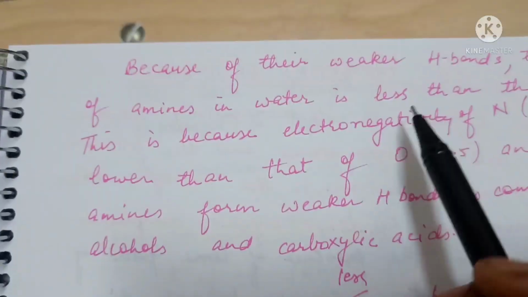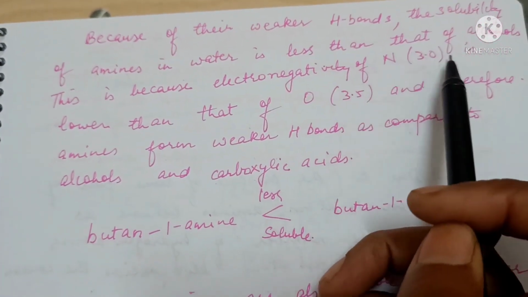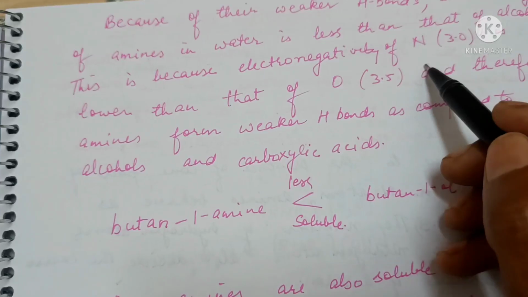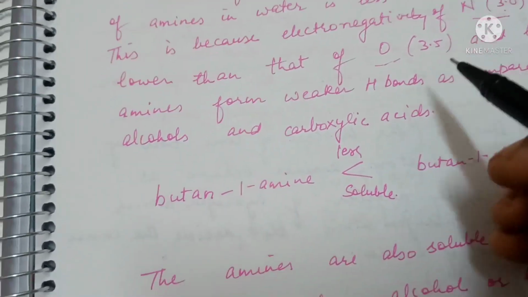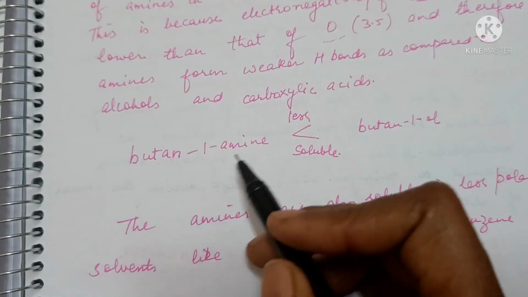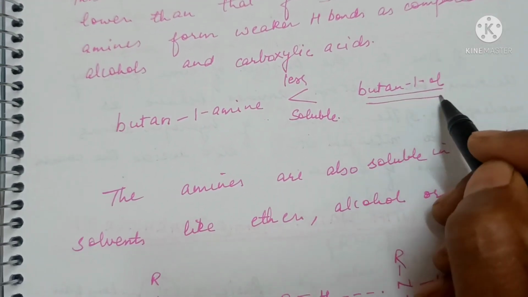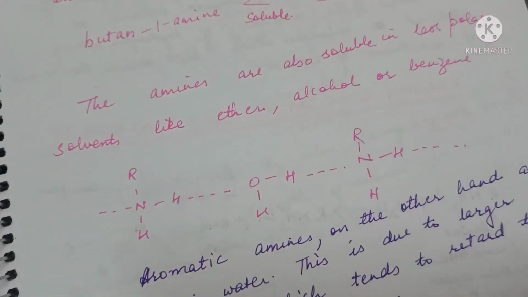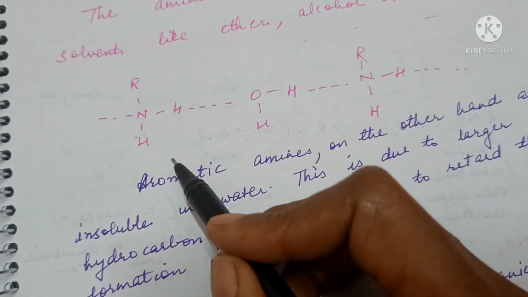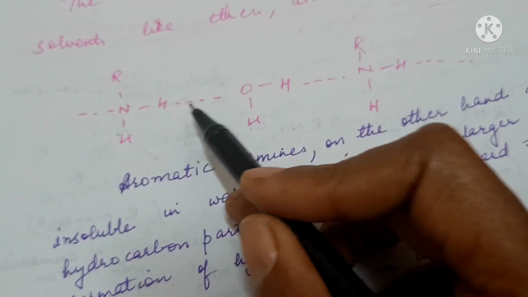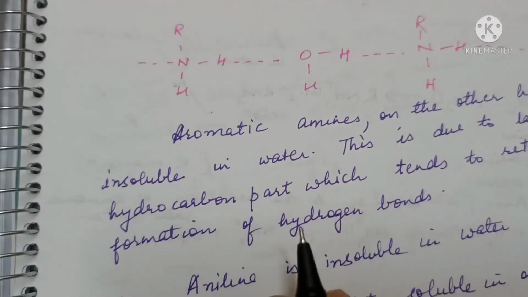Because of their weaker hydrogen bonds, the solubility of amines in water is less than that of alcohols. The nitrogen atom is less electronegative than oxygen, so it forms a less strong hydrogen bond. Butan-1-amine will have less solubility than butan-1-ol. The amines are also soluble in less polar solvents like ether, alcohols, or benzene. So here the amine is forming hydrogen bonds with water and thus is soluble.